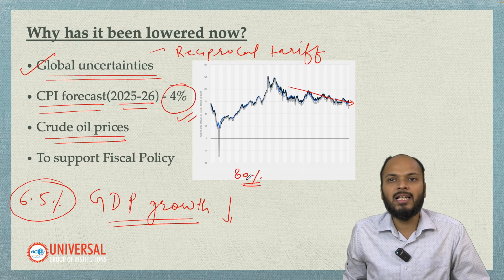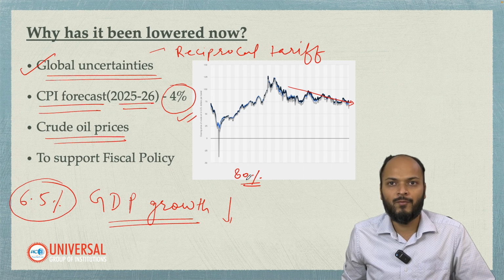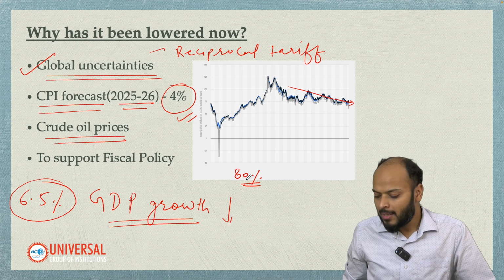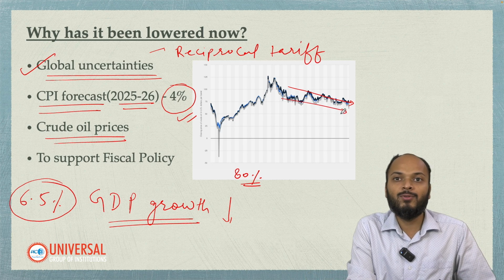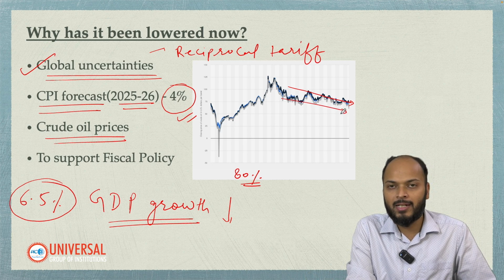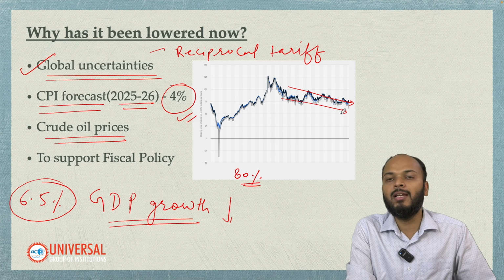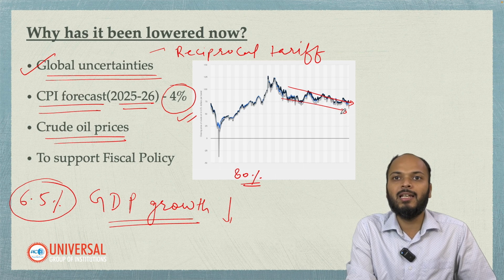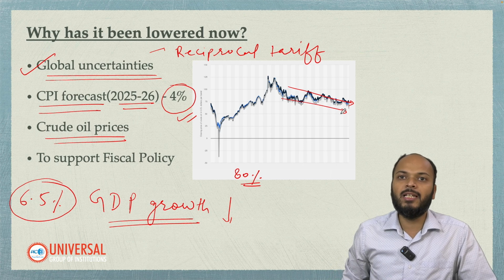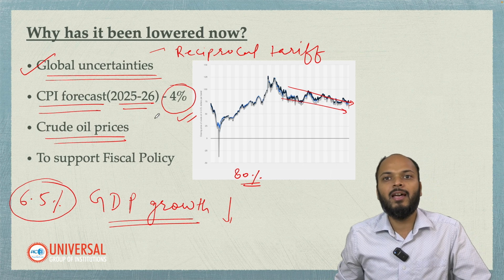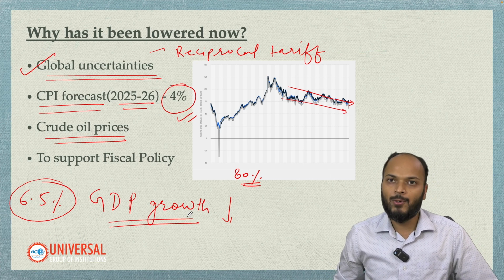So crude oil is one major part of India's import bill. If prices of crude oil come down, it is going to save a lot of money for India, and parallelly it will lead to lesser inflation in India's economy. RBI again has that bandwidth to lower the repo rate.